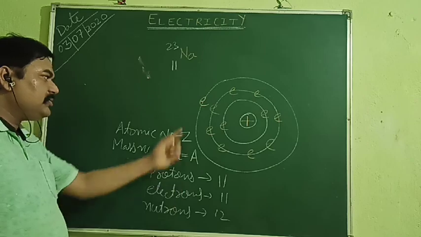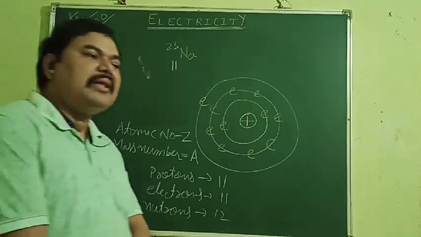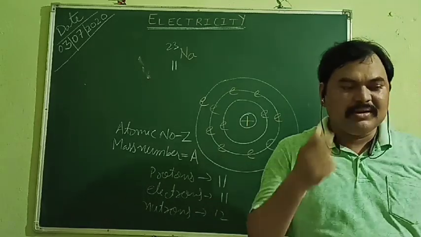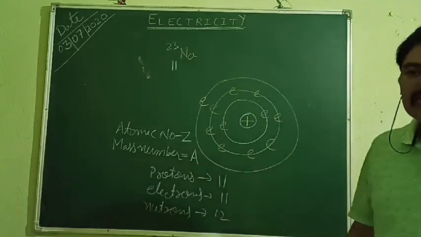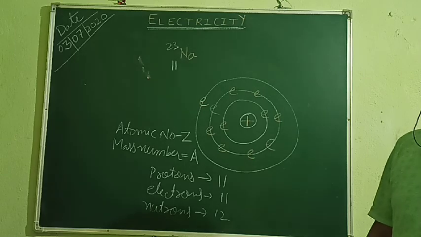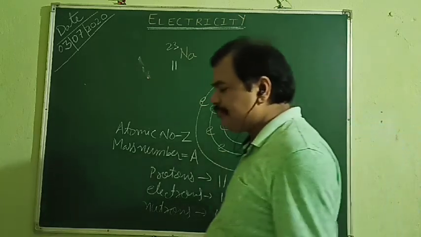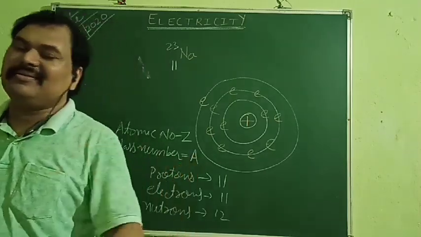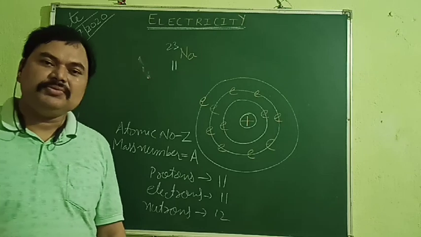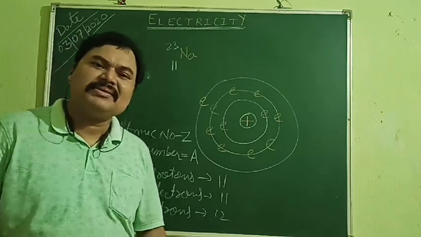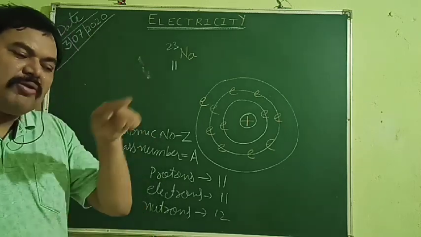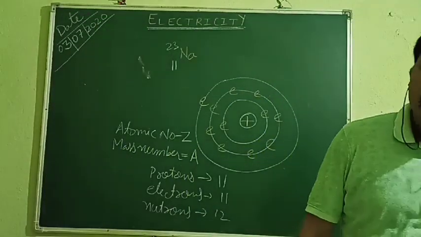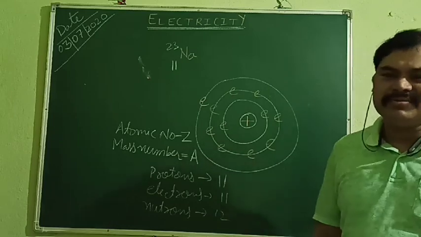So these atoms also try to gain stability, and the condition for stability is that they acquire the octet state. You might have heard what the octet state is. See, octet state means in the last orbit they must have 8 electrons. Now how do they acquire those 8 electrons?